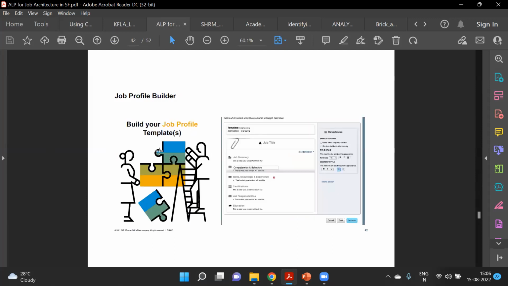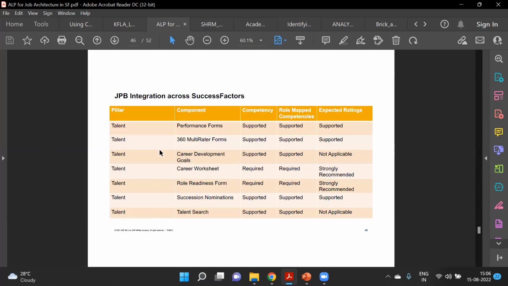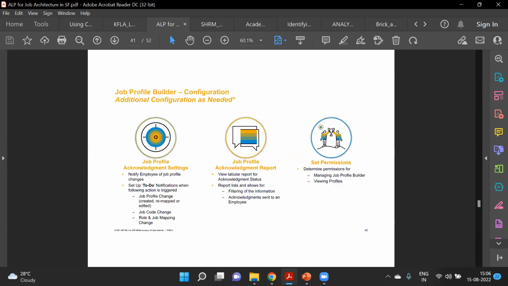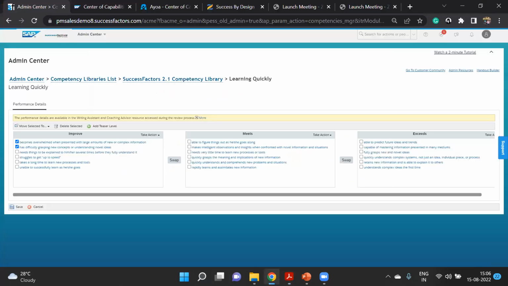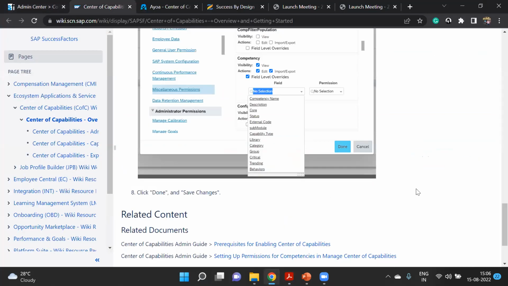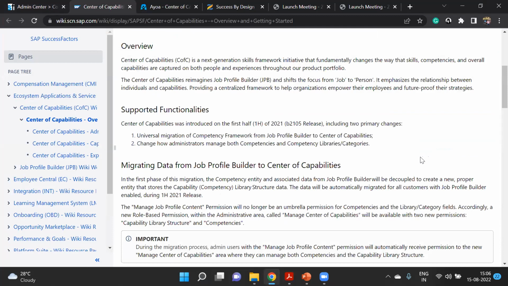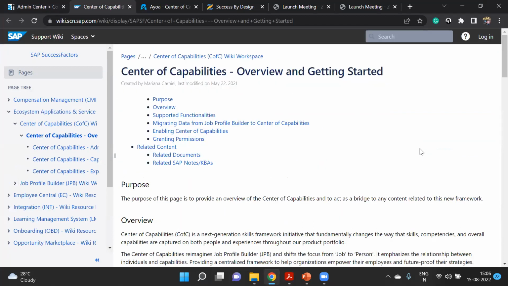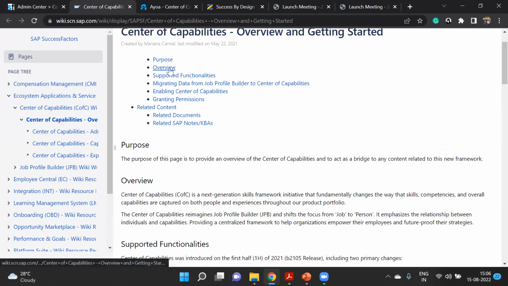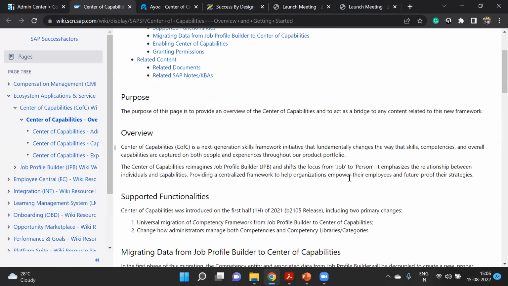This is also available in community.successfactors.com. You'll get that from there. Similarly, we have a wiki. Again, I used it a lot in my SAP HCM days, and now this is also growing. You'll find an overall understanding, an overview of the center of capabilities there.